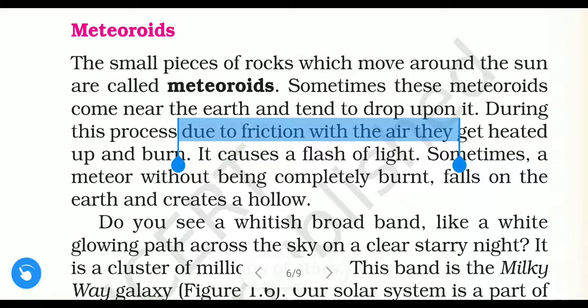Okay, sometimes what happens is that the meteoroids come very close to the Earth and drop upon the Earth. During this process, due to friction with the air, they get heated up and burn. Okay, so what happens is friction, their friction with the air.